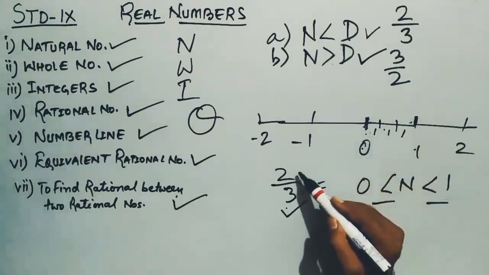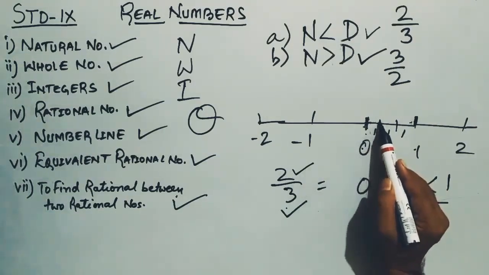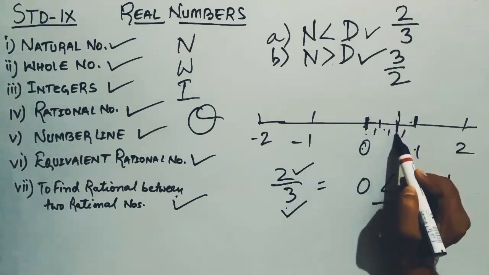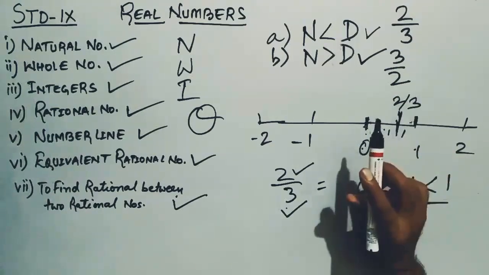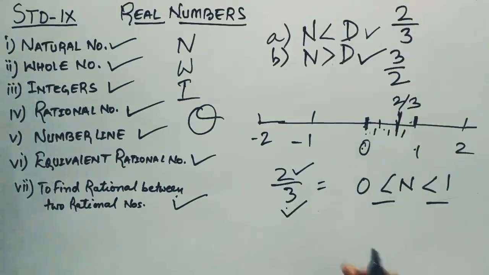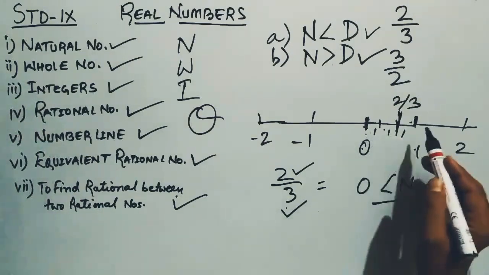Now we see the numerator. Numerator is 2, so we start counting from here: 1, 2. This small line will represent 2 by 3. Is it clear? So the representation of a rational number when the numerator is less than the denominator will always lie between 0 and 1.